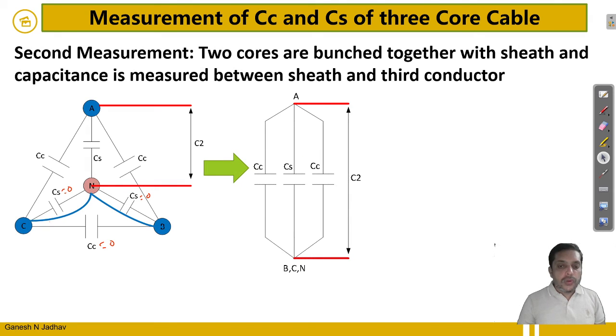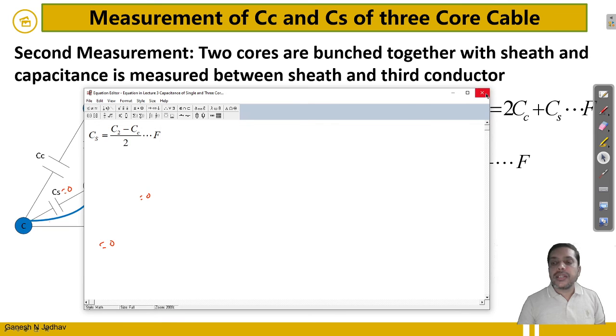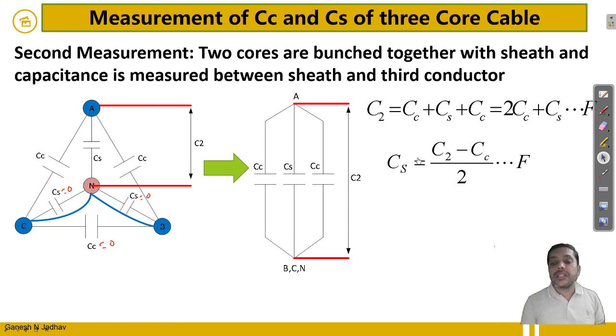Okay, so we'll observe here B, C, N are the shorted points, and A is the independent point. Between A and C there is a CC, between A and N there is a CS, and between A and B there is a CC. So this is C2. Obviously, what is the value of C2? The value of C2 will be CS plus CC plus CS plus CS, that is 2CC plus CS farad. So from this, how will we calculate the value of CS? CS is equal to (C2 minus CC) upon 2.